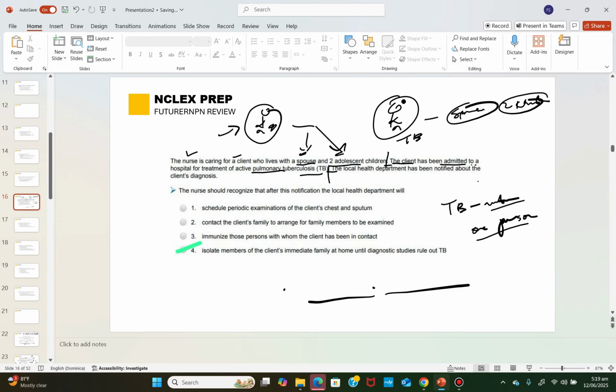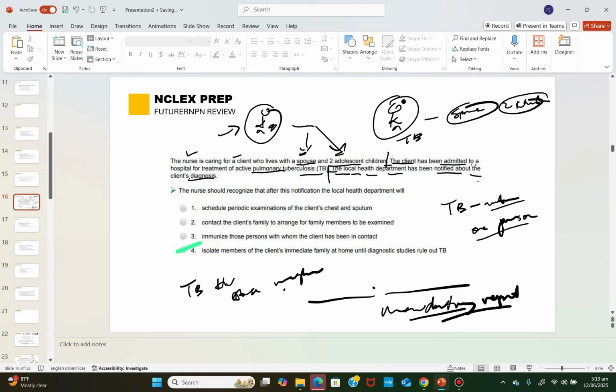Now look at the next part. The NCLEX now said the local health department has been notified about the client's diagnosis. Now, there's what we call a mandatory report, in the sense that we are trying to report TB, HIV,